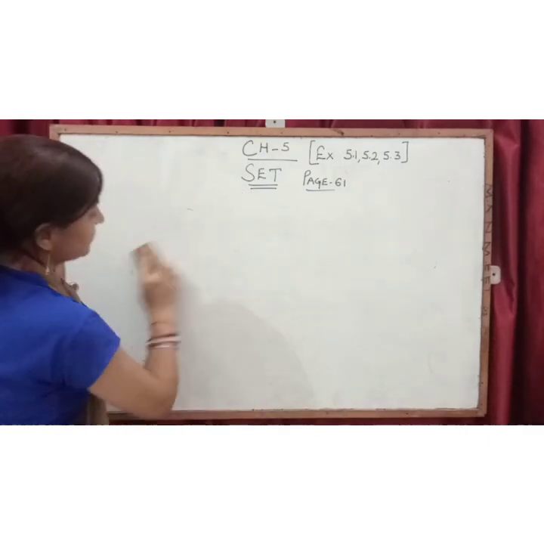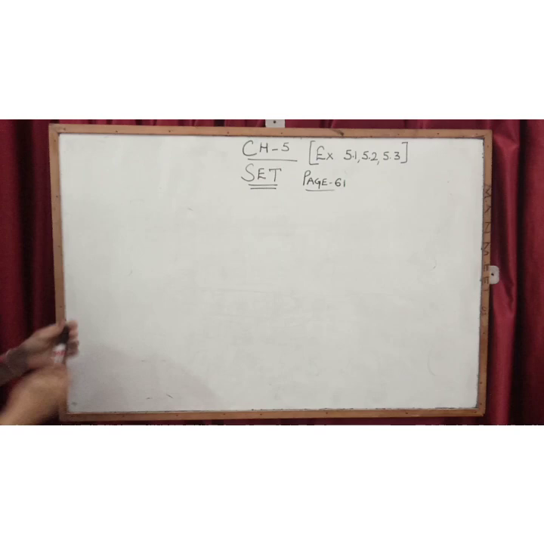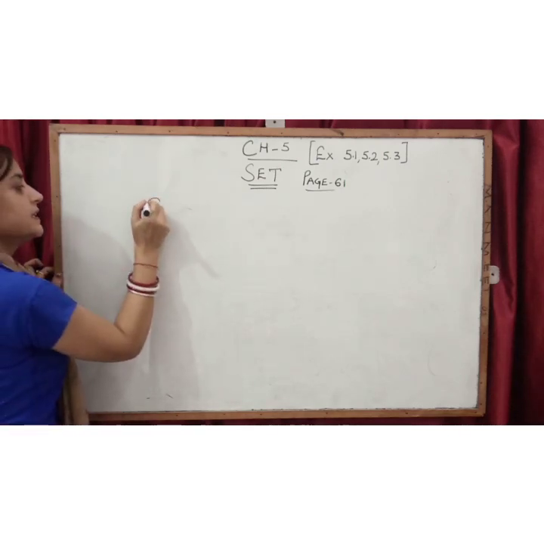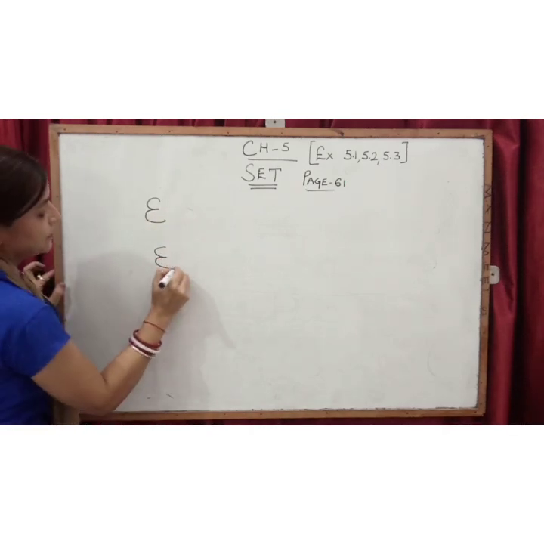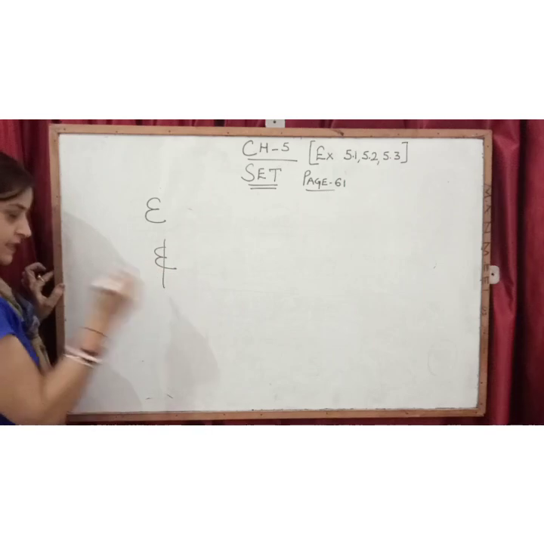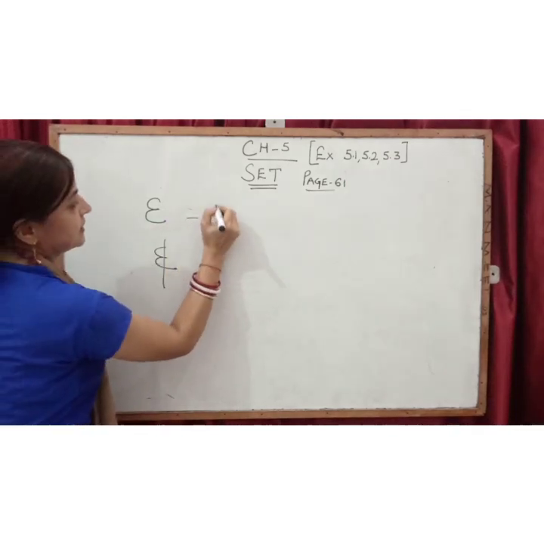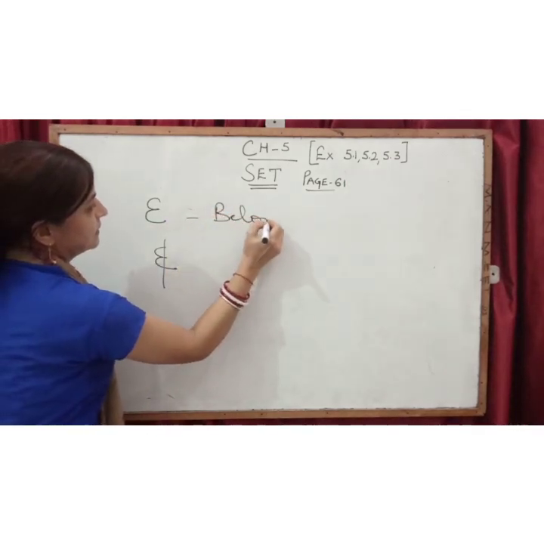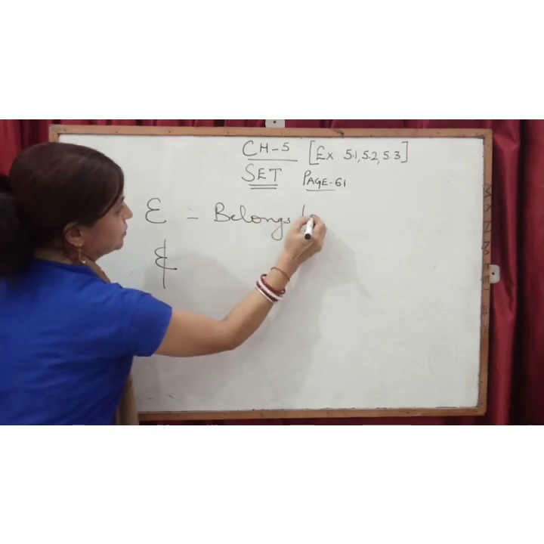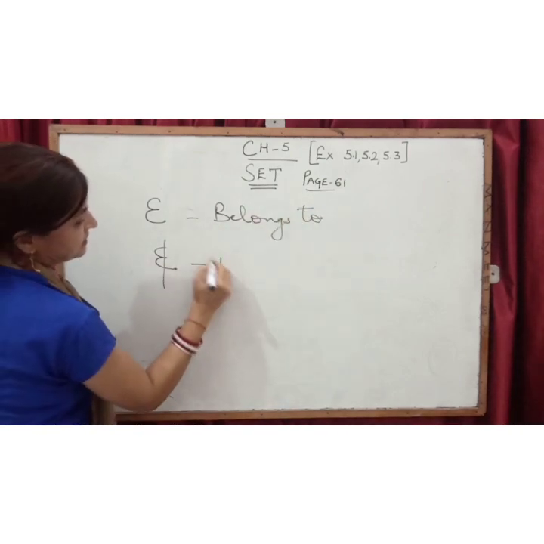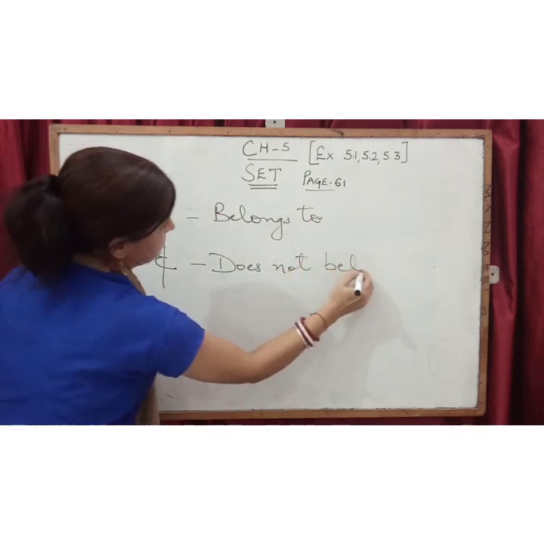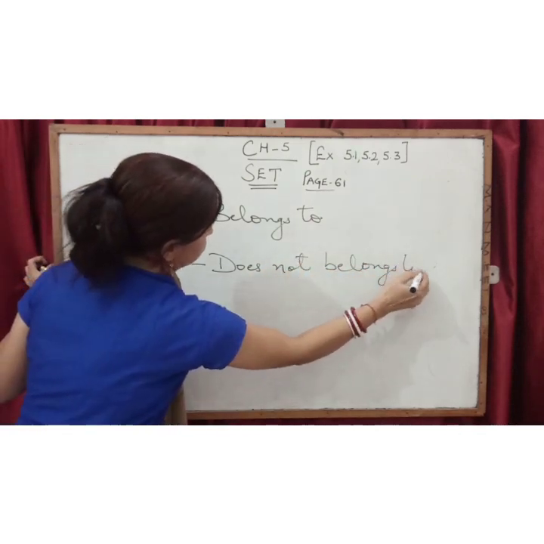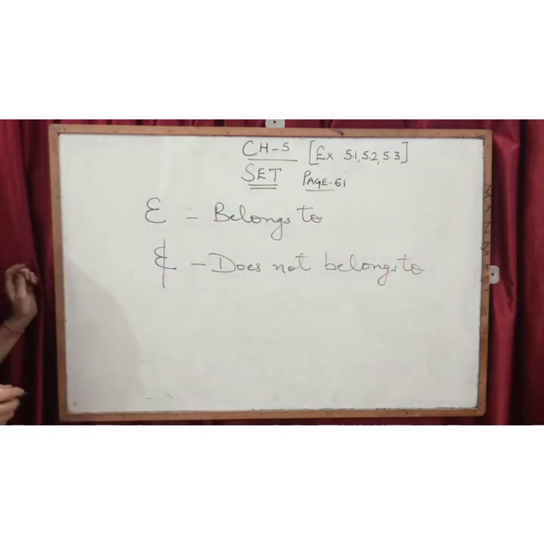So, see children, page number 61. Here we will go with the concept. Here, see, you will find this symbol, this means belongs to. And you will find this symbol, this means does not belong to. Fine, children.